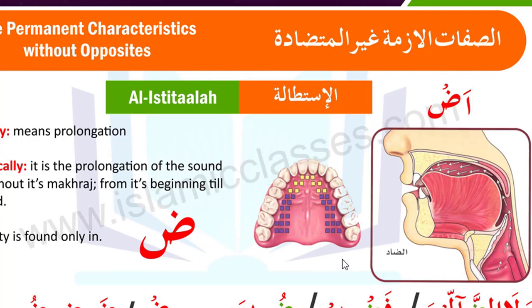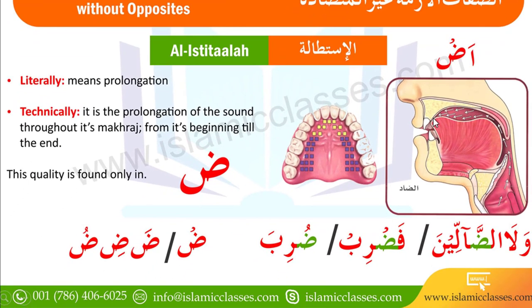After the makhraj of Dad, look at this image: the sound comes from the vocal cords to the mouth. In the definition, they say it is the prolongation of the sound throughout its makhraj. The makhraj is where the sides of the tongue touch the roots of the upper molars.